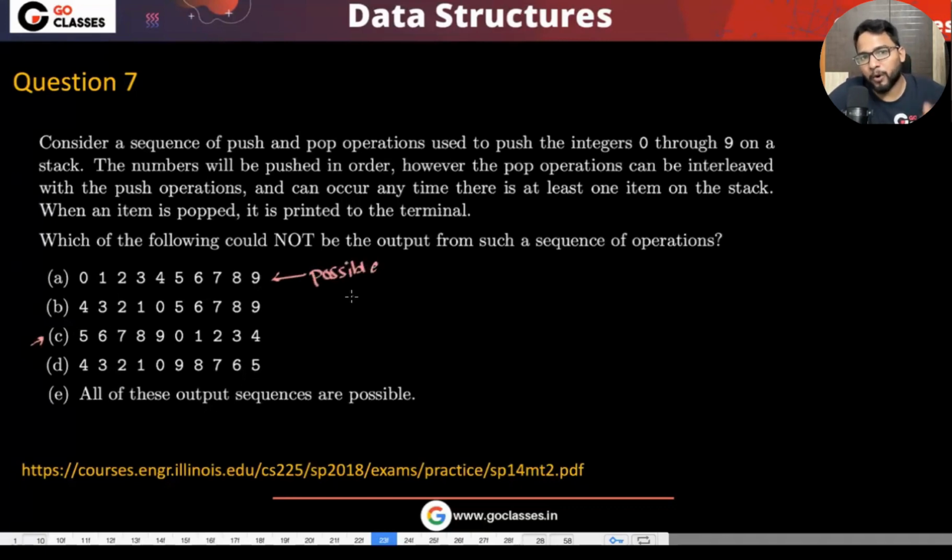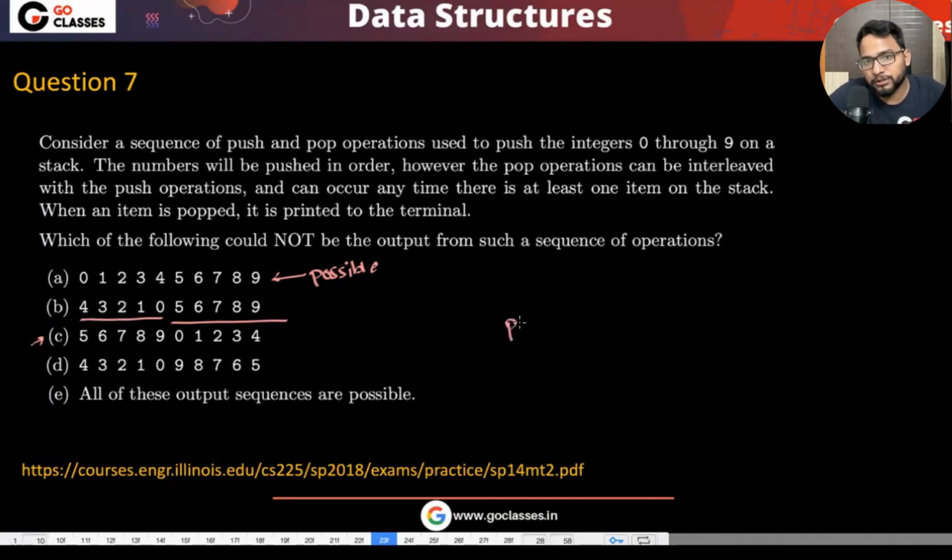You can push and pop. You can push 0, pop 0, push 0, push 1, pop 1, push 2, pop 2. Like that, this is possible. Is this possible? See, this is 0, 1, 2, 3, 4. This is reverse. This is single. So you can push 0 to 4 and then you can pop it, right?